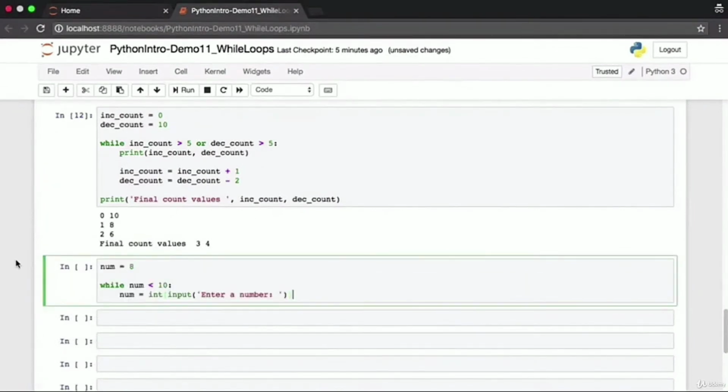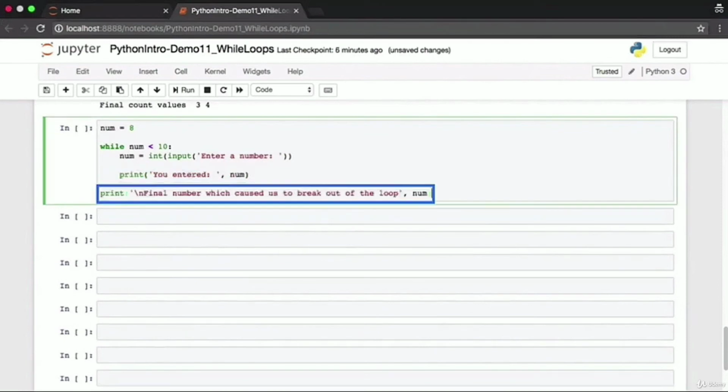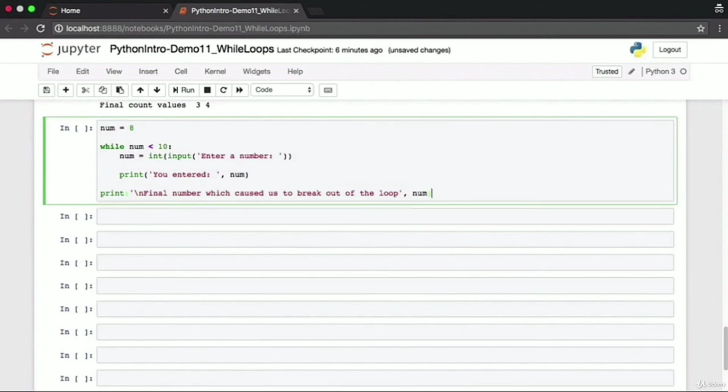While loops are especially useful in situations when we don't know how many times we have to go through the loop. For example, here we have a while loop which basically asks for an input from the user and continues asking for an input till it gets a number which is greater than or equal to 10. For every iteration, we'll print out the number to screen. And at the end, when we break out of the loop, we'll print out the final number which caused us to break out of the loop.